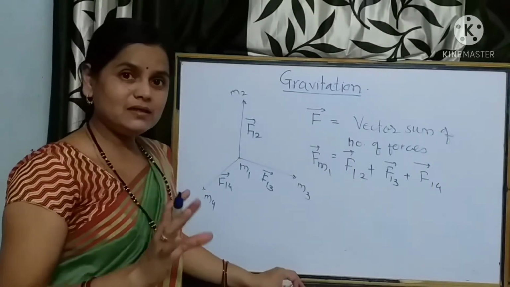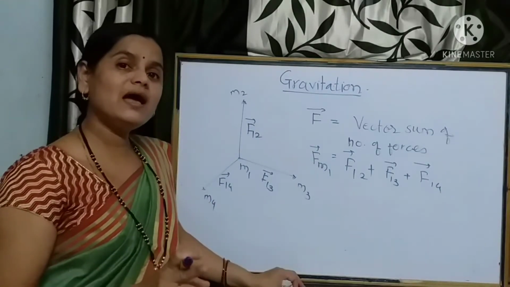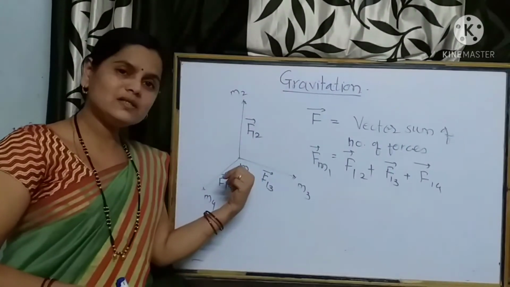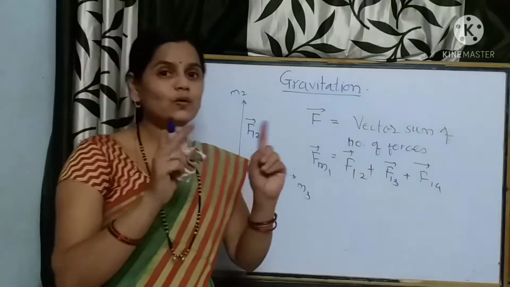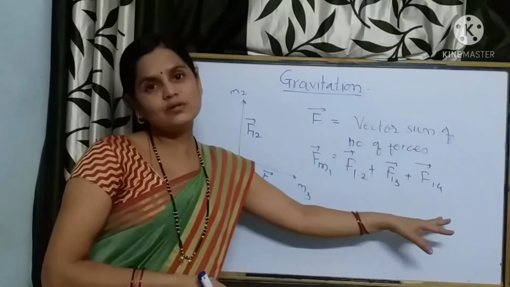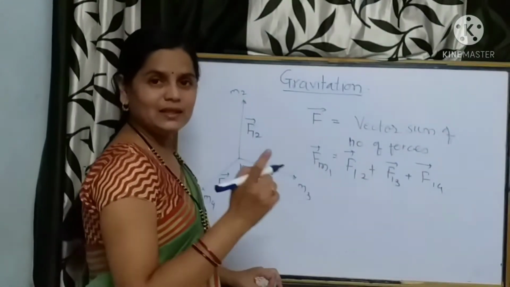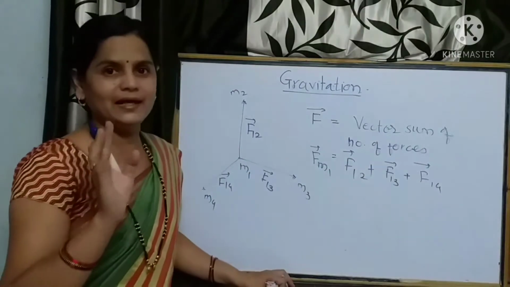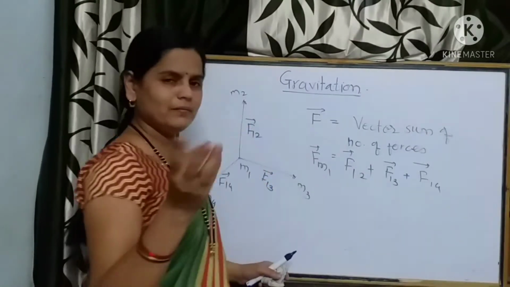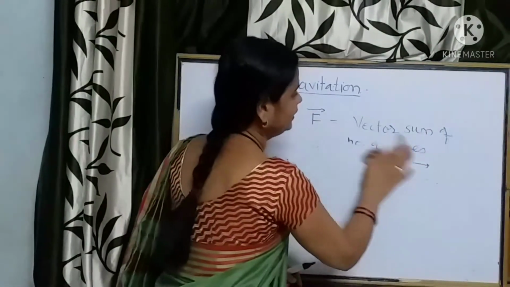First of all, it is a mutual force which acts between any two point masses with equal magnitude and opposite direction. Secondly, the force experienced by any point mass due to a number of point masses is the vector sum of the gravitational forces due to all other point masses, which act along the lines joining these points. Similarly, here we have considered 4 point masses, m1, m2, m3 and m4. If n particles are there,